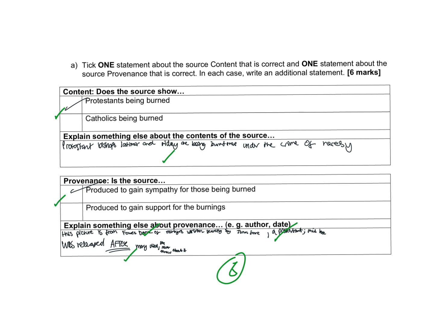And then for the provenance, it's from the Book of Martyrs, written by a Protestant, John Foxe, released after Mary had died, so she never knew that this book was created. Because we've got, certainly in the second part of the answer with the provenance, multiple accurate comments about the source's content and provenance, those additional 4 marks are well earned.